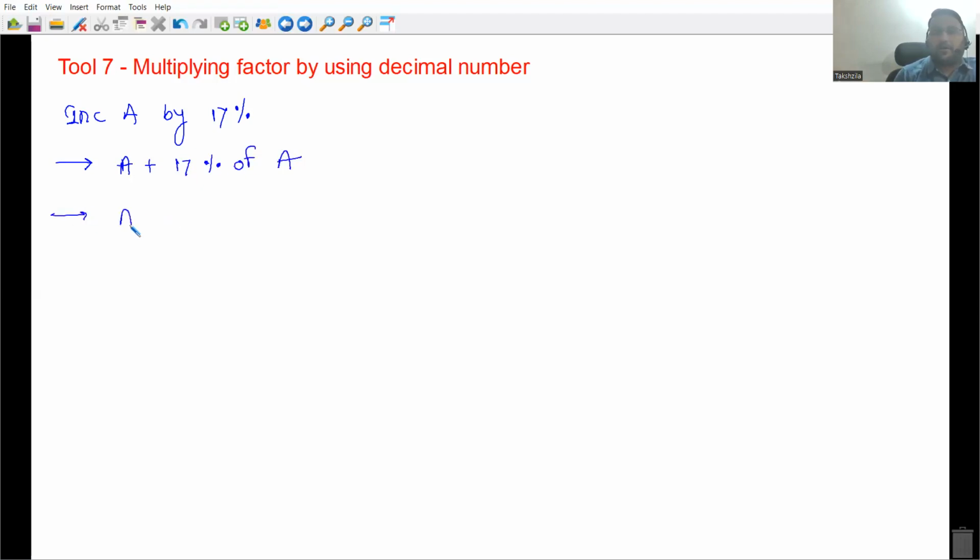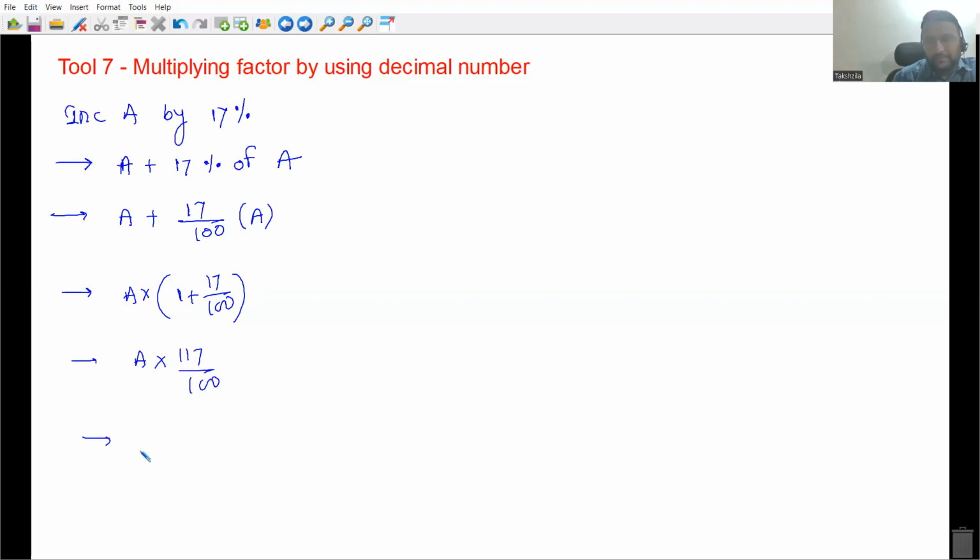So what will be the meaning of this? A plus 17 divided by 100 into A. So if you take A common, what will come in the bracket? 1 + 17/100. Okay, that is A into 117 divided by 100. That is A into 1.17. This is called the multiplying factor, everyone.